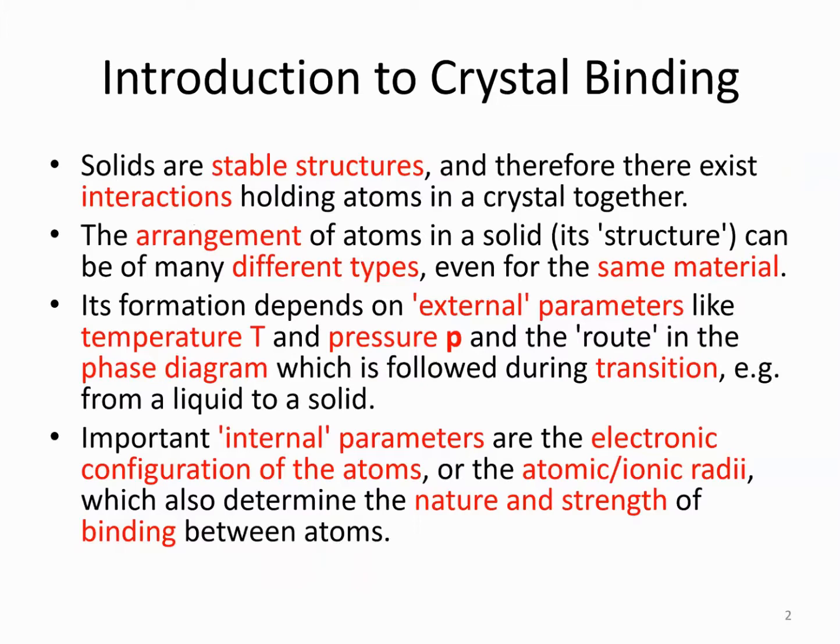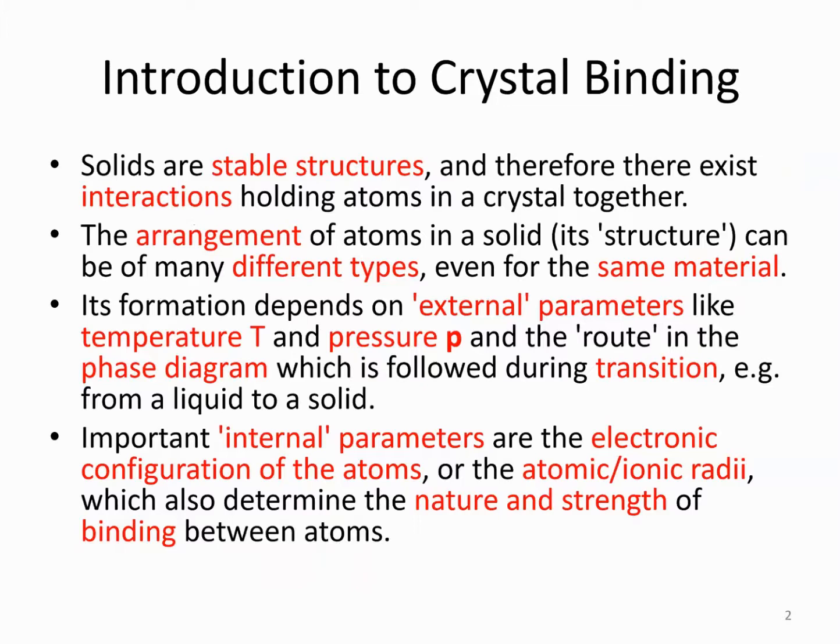For copper, when you melt it, or you melt zinc or iron, and then you let it cool down at different temperature or different pressure, then they will follow different routes in the phase diagram. So when they form the crystal, the atoms may arrange in a different arrangement from the one before it melted.